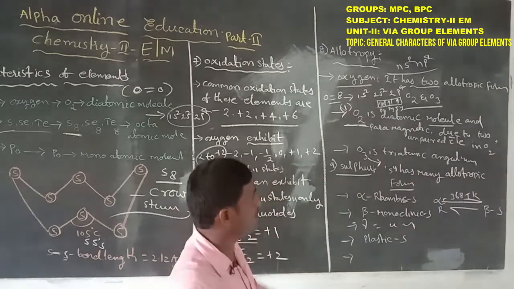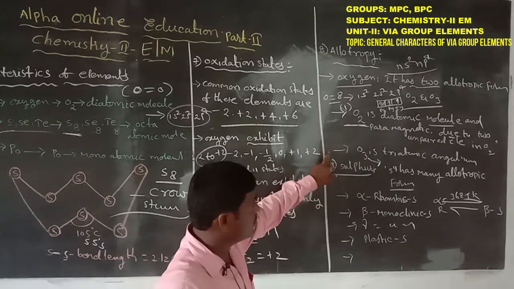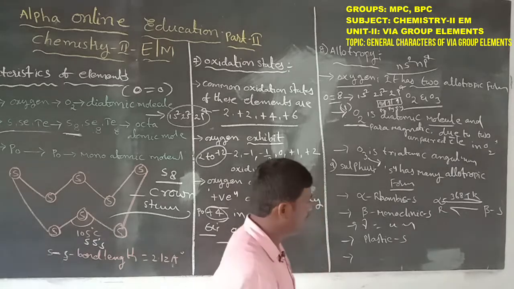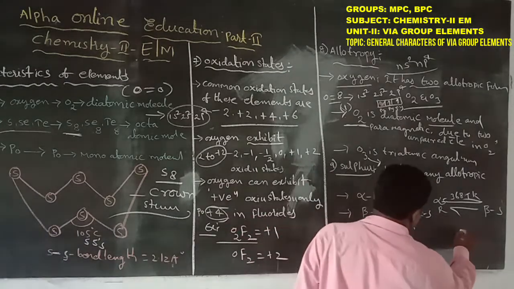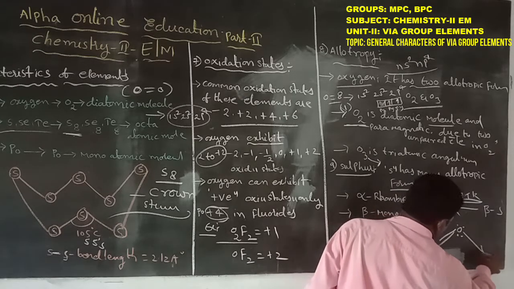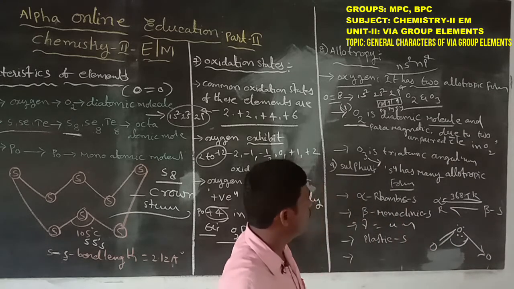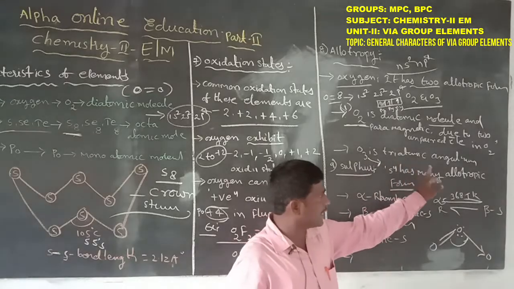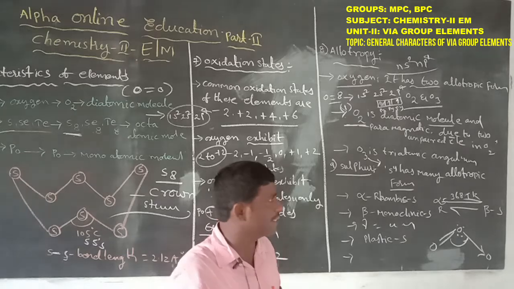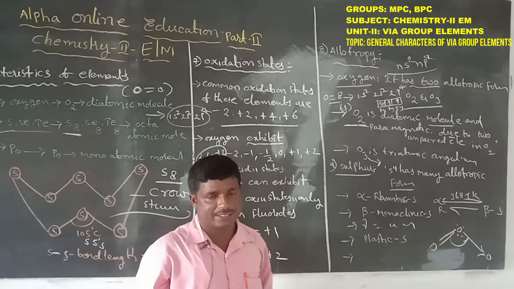That is also known as the more stable form of oxygen. Another one, O3, is a triatomic molecule and has an angular structure: here O double bond O, and the remaining a single bond, existing as the angular structure of O3. O3, the triatomic molecule with angular structure, is also known for its instability. That is the allotropic form of oxygen.